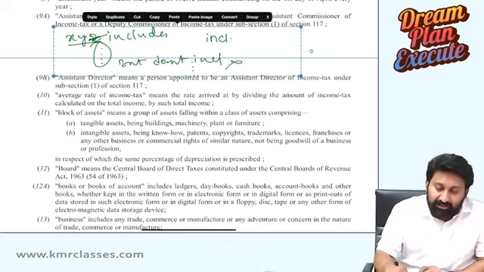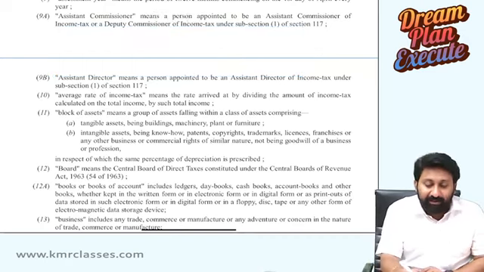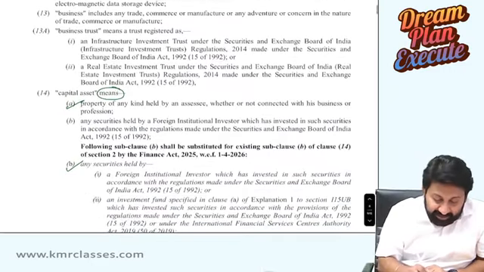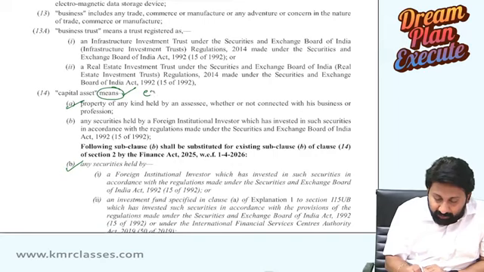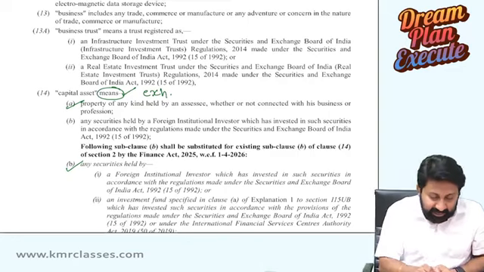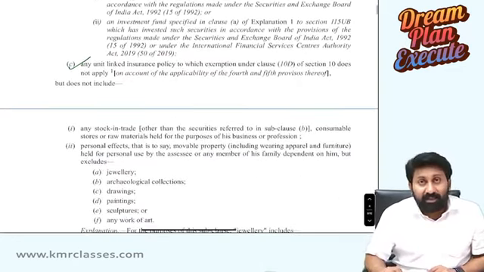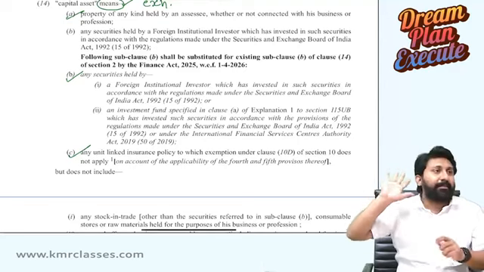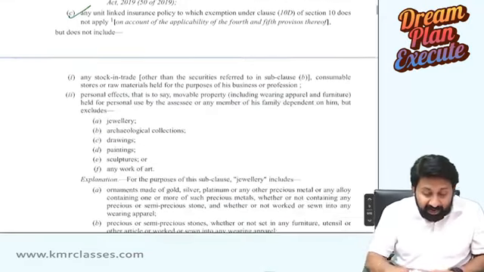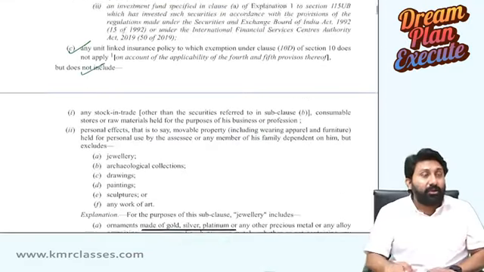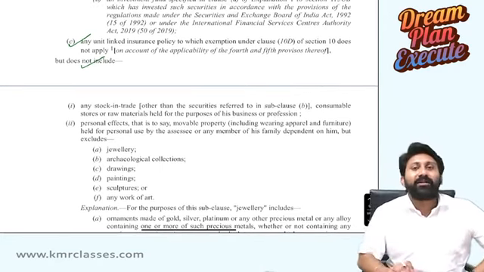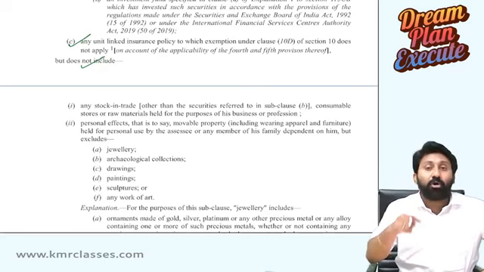Generally, does not include or do not include will come when the original definition is an inclusive definition. But here, the original definition is an exhaustive definition. Exhaustive means only those are called capital assets: A, B, and C. Other things are not capital assets. When I have said so clearly, why again do you have to tell what is not included? You said what are only included, then why tell what are not included? That's how the topic became more complicated to understand.